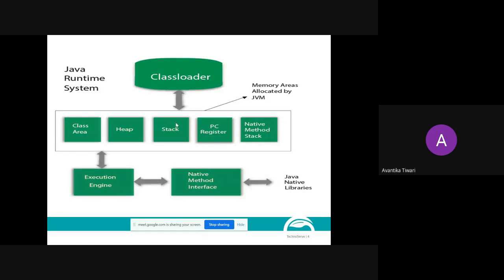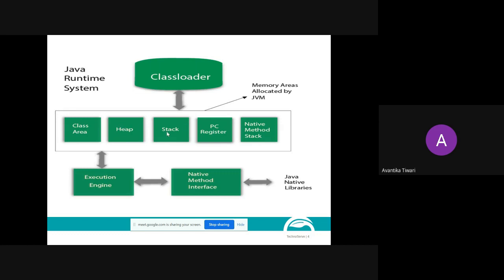For every type of memory, there is a separate purpose. This class area is used for storing the class data. Inside the class, we have some methods and some data members. So for storing the class related data, we use the class area. Why is heap required? For storing the object related data. Every time you create an object in a Java program, it is allocated to heap memory.